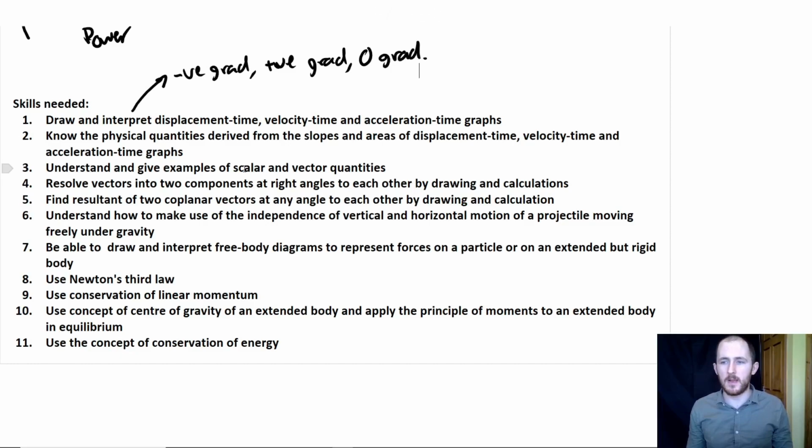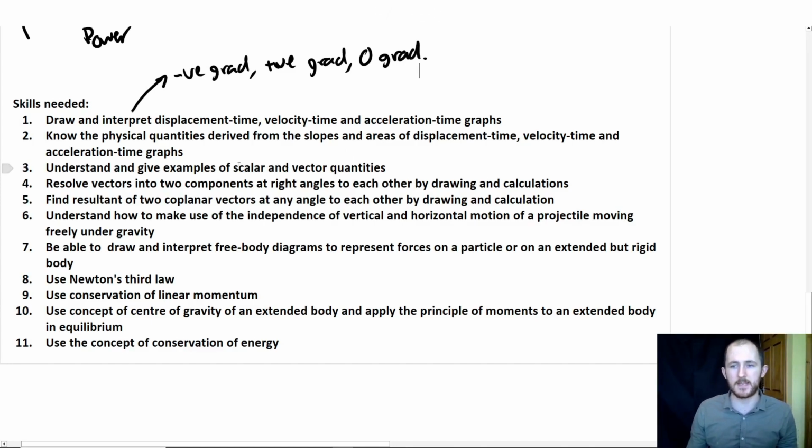You should also be aware that there can be 2-mark questions saying what's the difference between them, give some examples, here's a list of quantities, circle every single one that's a scalar. Okay, so remember, a scalar does not have direction, it only has size. And vectors have size and direction, okay? So keep that in mind. So you need to think about all the different ones and all the different ways that can come about.